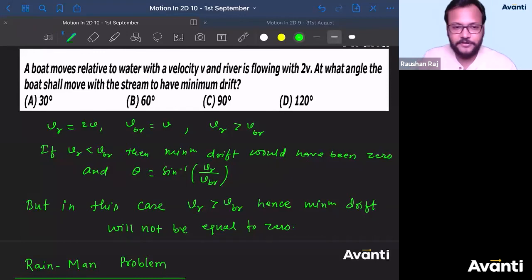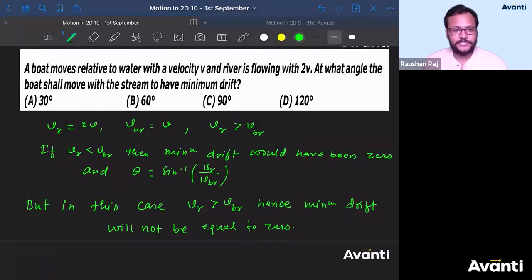Guys, click yes if you have understood this part, because only if you have understood this part can you understand the next part here. Did everyone understand that the drift here cannot be 0? That means the boat can never reach the just opposite point. The boat will reach somewhere else. Okay? So what will be the minimum drift in the other case?